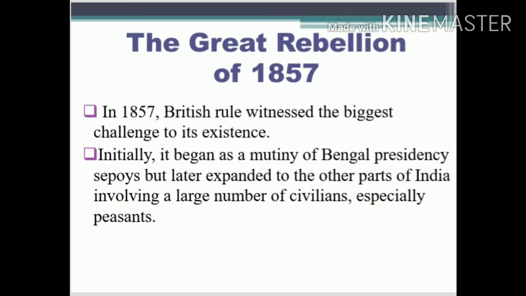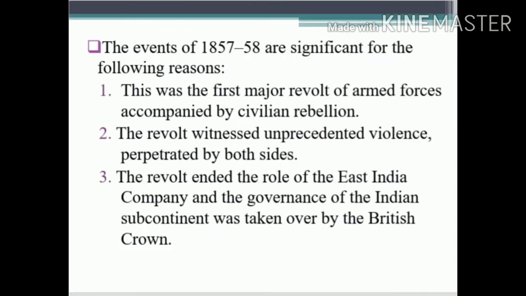Why are we calling this a Great Rebellion? Because of the following reasons. This was the first major revolt of armed forces accompanied by civil rebellion, because people used armed forces. Then the second reason, the revolt witnessed unprecedented violence perpetrated by both sides. That is, the unexpected violence made by both the sepoys and the British.